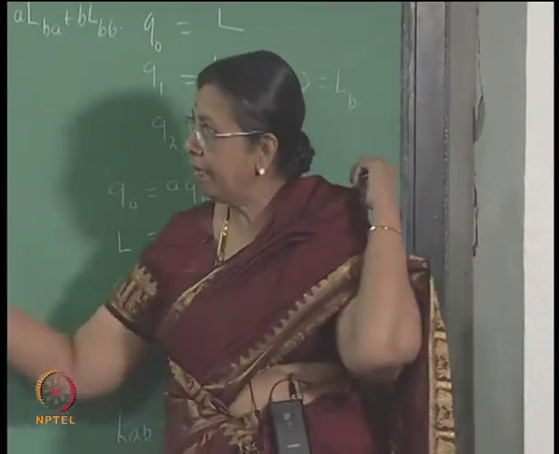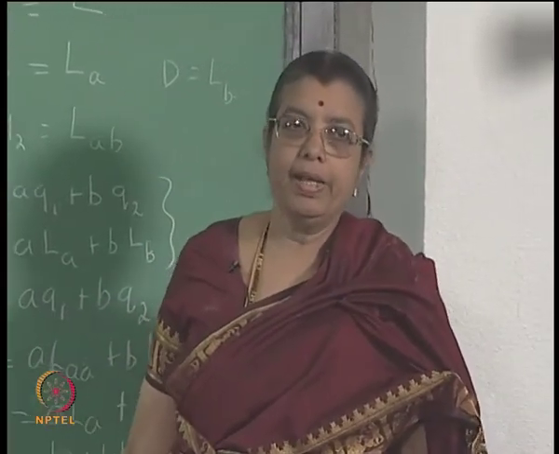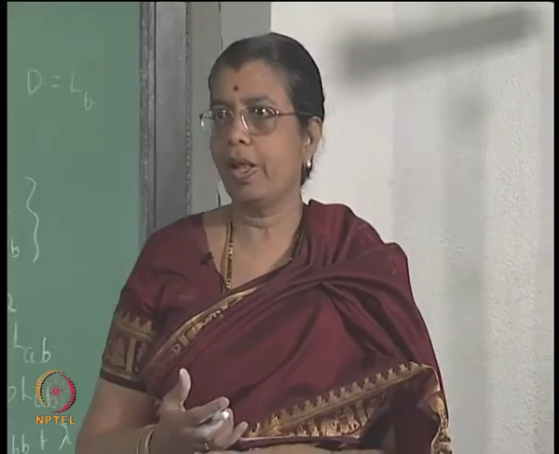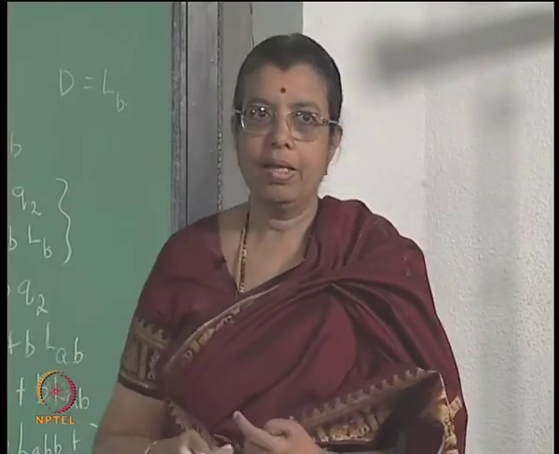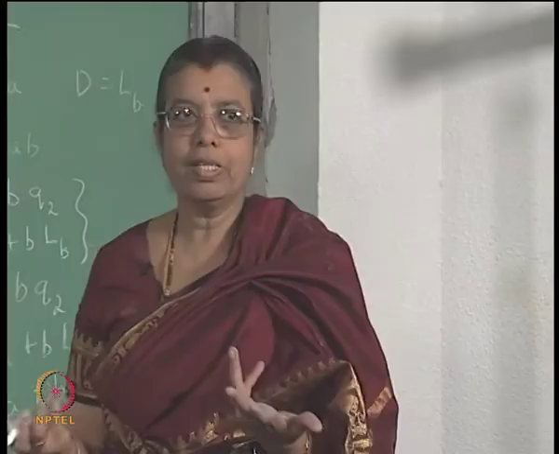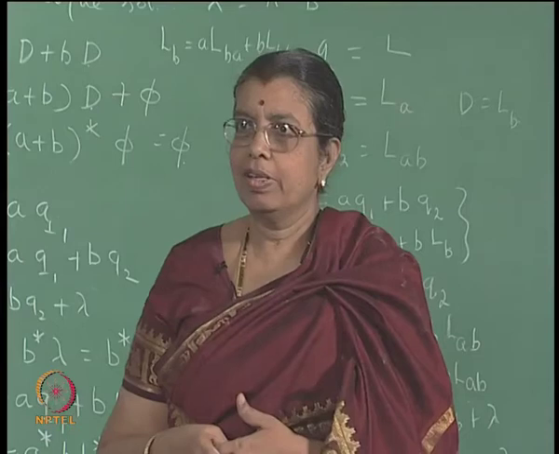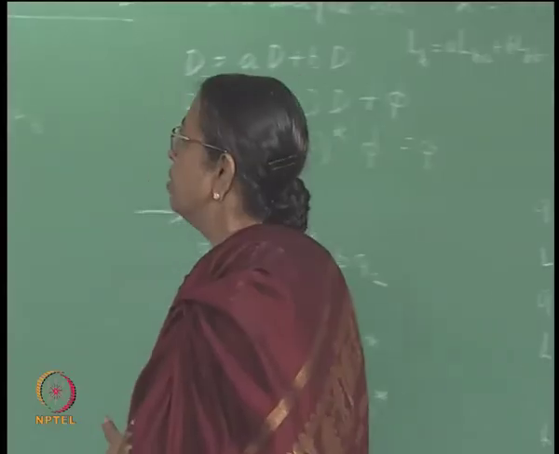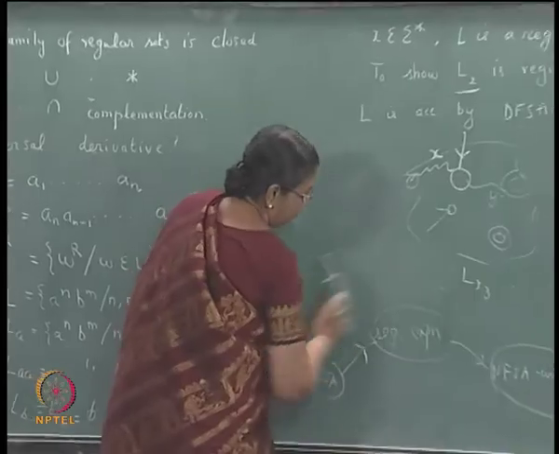So, given a DFSA, you can construct the regular expression in this manner. First, you write n equations with n variables. Because you have n equations with n variables, you will be able to solve. And the two techniques which you use are substitution and this lemma. While substituting you are justified in substituting, and while using this lemma also, you are justified. So, finally, you get the correct solution. That's all. Okay. So, let me take one more example and solve.